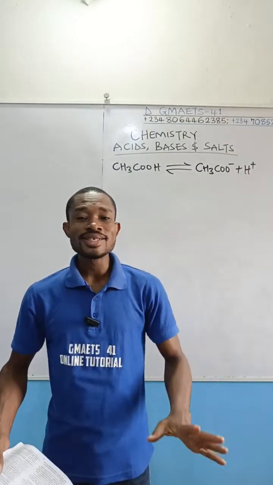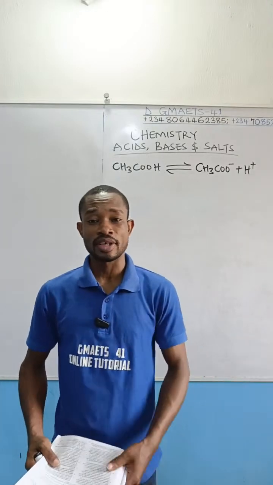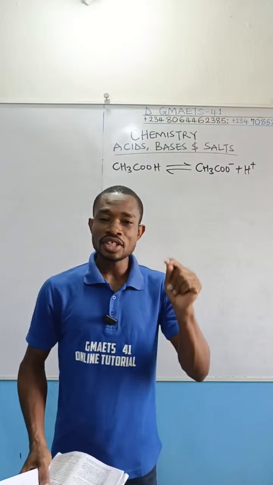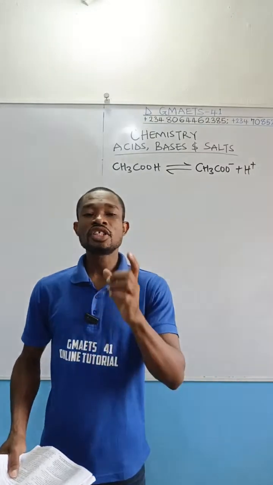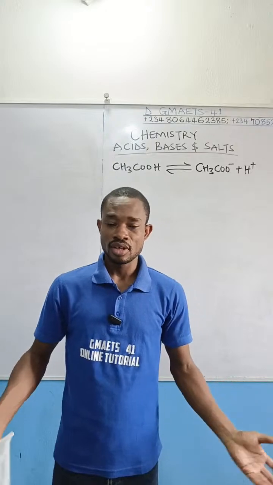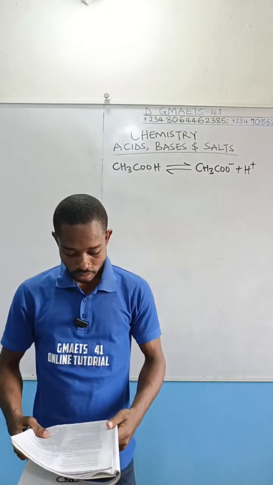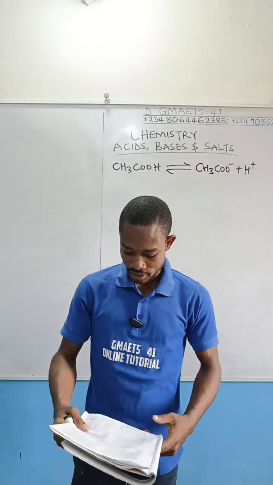A weak acid is one in which the ions do not dissociate completely. Or you can say one in which all the hydrogen ions are not given up. Just some of them will be replaced. Now, the next question I have here is this.